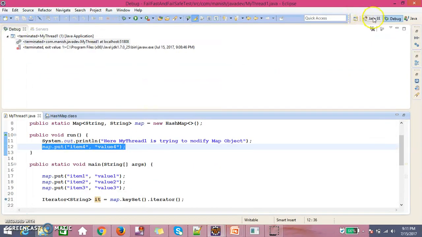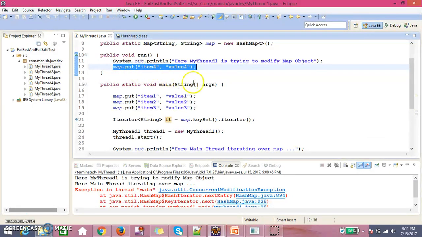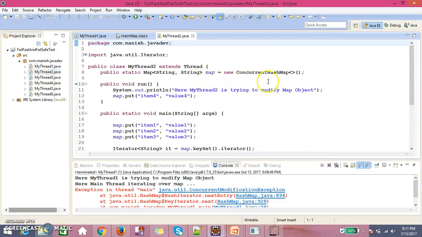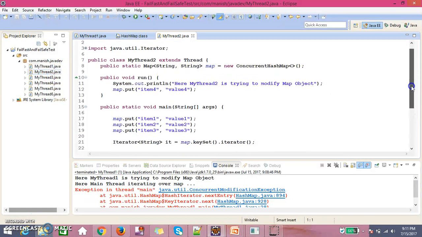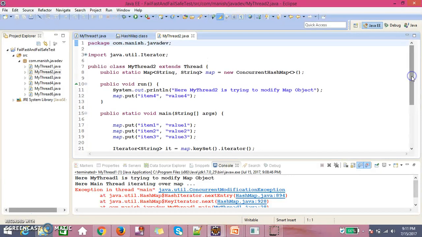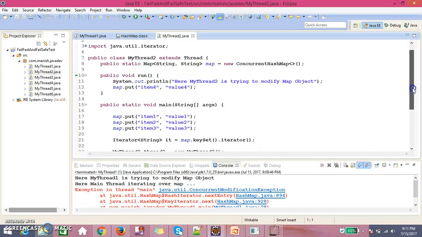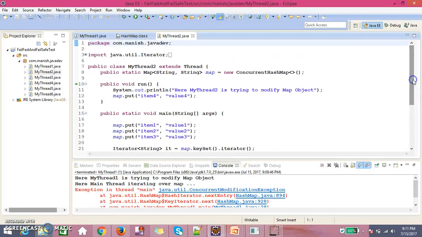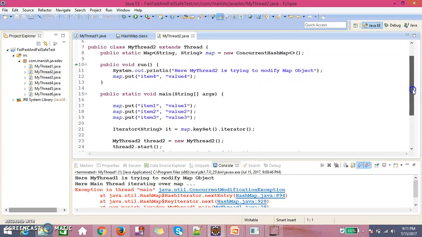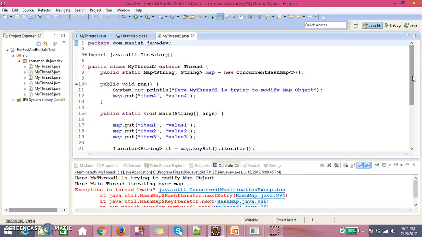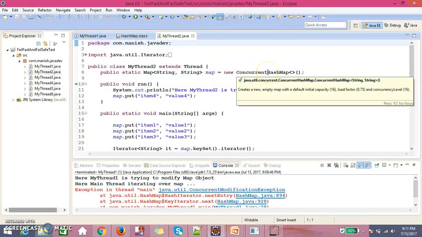So let's see here again. How are we going to overcome this? We have an alternative option for hash map, which is concurrent hash map. Concurrent hash map gives the functionality that we can modify the map object while iterating over it, because the iterator is not going to maintain the expected mod count. It's not going to iterate the original collection object, it's going to iterate a copy of the object.